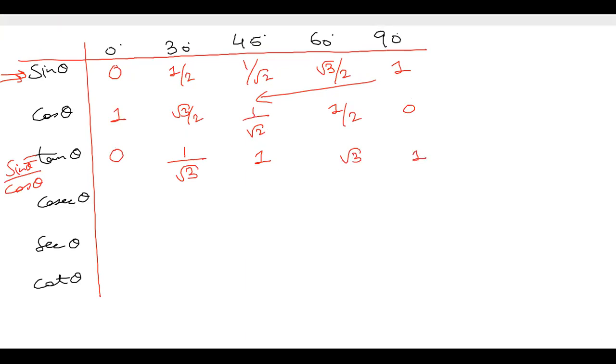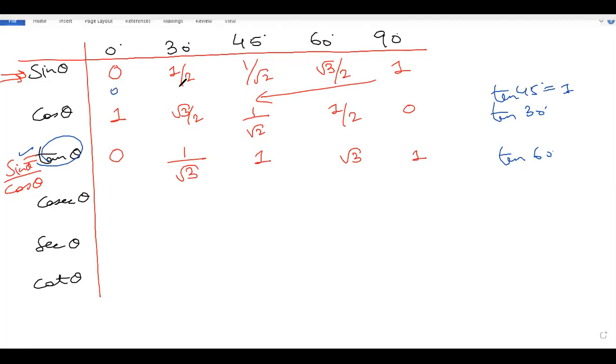One important thing here. Normally we get the tan theta values only in the next chapter, that is height and distance, the application of trigonometry. There, the confusion is mostly between tan 30 and tan 60, because we know tan 45 is 1. So how can we resolve this confusion? Tan theta is sin theta by cos theta, so the tan theta value will match with sin theta, meaning as sin theta increases, tan also increases.